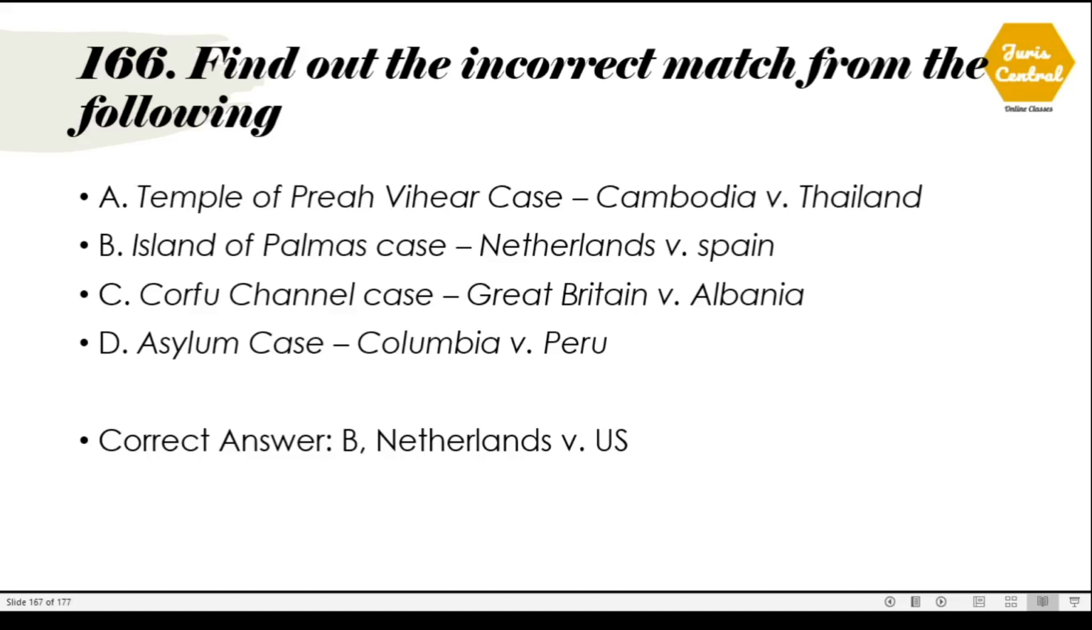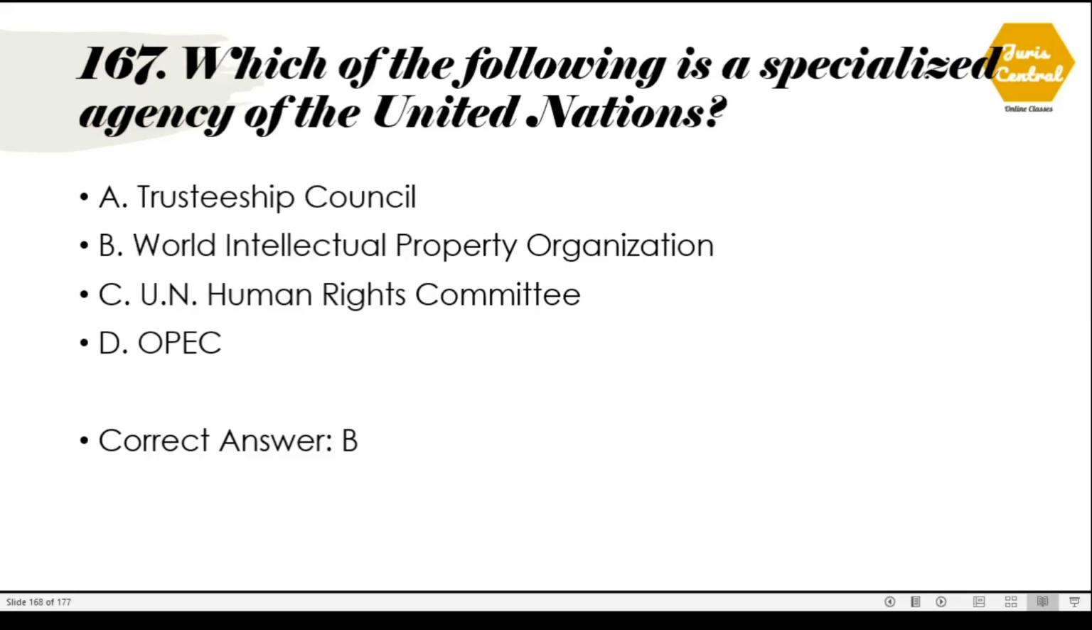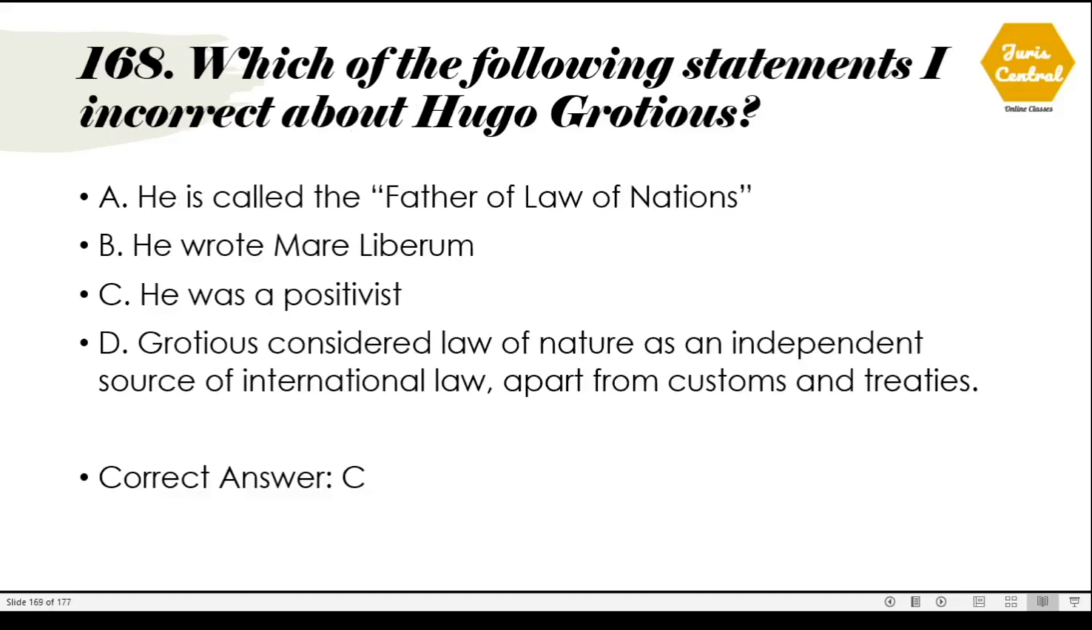166. Find out the incorrect match from the following. The incorrect match is option B, Island of Palmas case. In the option it is given Netherlands versus Spain, but the real parties are Netherlands versus US. 167. Which of the following is a specialized agency of the United Nations? The correct option is option B, World Intellectual Property Organization.